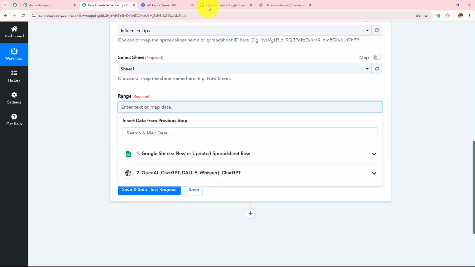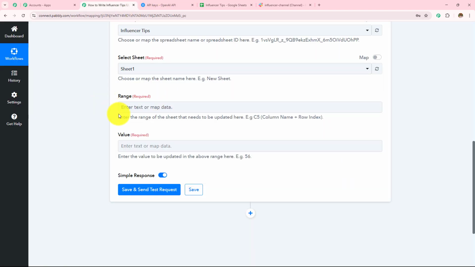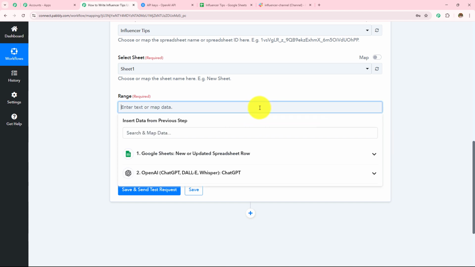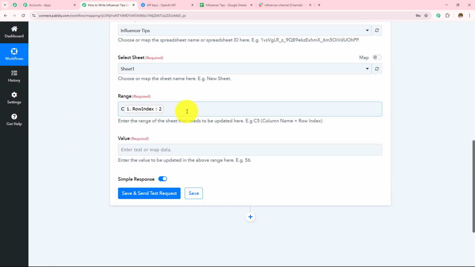Then I have to enter the range. Here you can see that I want to enter this in column C. The row will keep changing as soon as I add my titles, but the column will remain the same. So here I am going to enter the range in the same format. First I have to enter the column and then the row index. So I will enter the column, which is C, and then I am going to map the row index because it will keep changing. So I have to keep this row index dynamic.